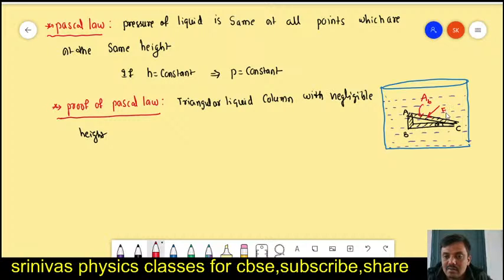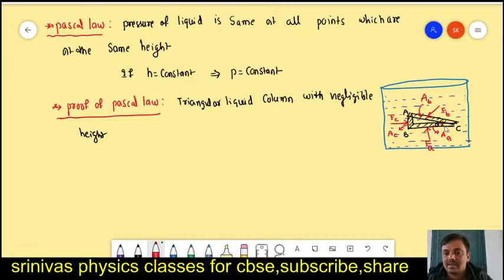The force on this side we will take as F suffix B. And on this side, the force we can take as F suffix C. This is opposite to C point, and the area of this one we can take as A suffix C. And the force on this side we can take as F suffix A. And the area of this one we will take as A suffix A.